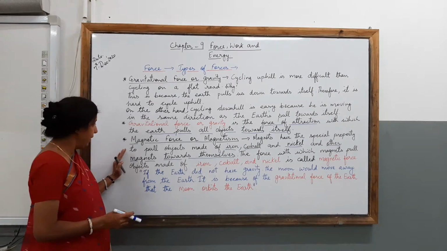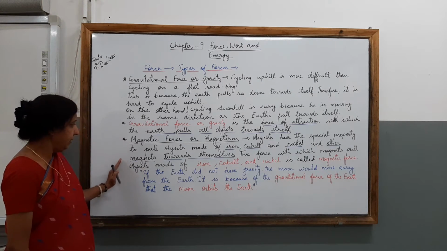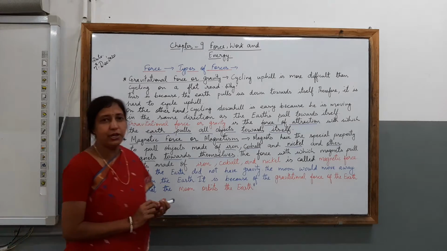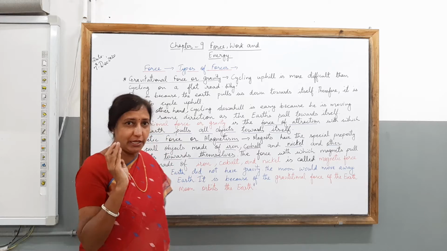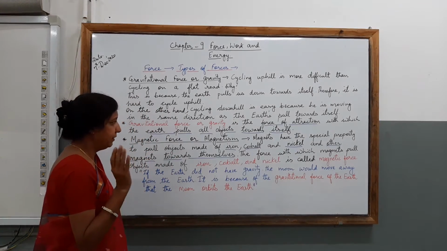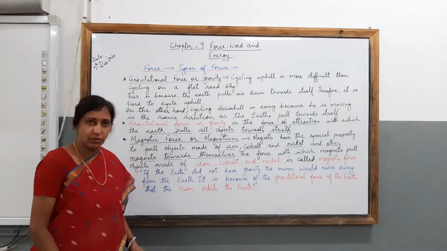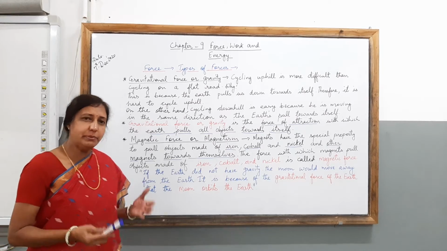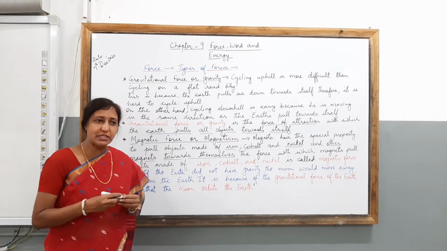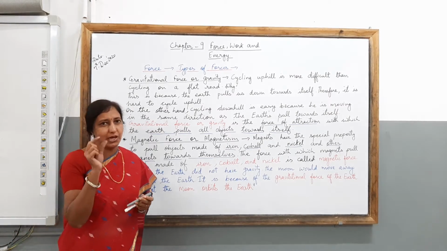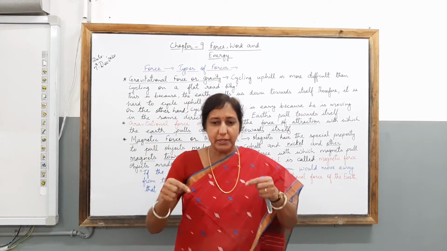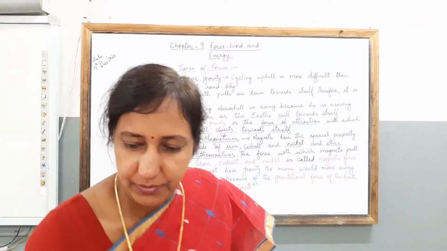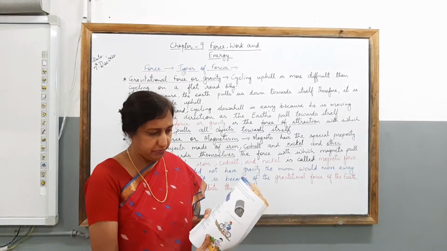Clear, children? As you can say, with the help of a magnet you are able to catch hold of some of the objects which are mainly made of iron, cobalt or nickel. Clear, children? I hope you must be having a magnet at your own place and you must have tried. If you don't have, then just try to take a piece of a magnet in your hand and try to keep it like this. It is shown in your textbook.